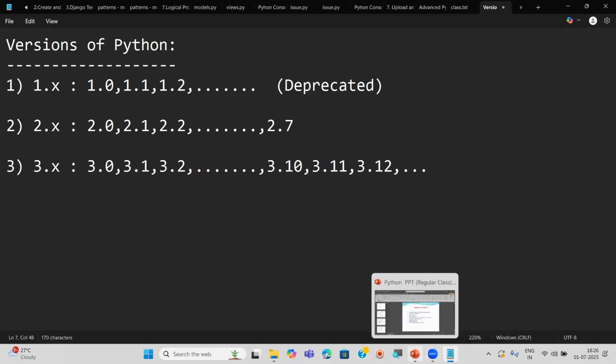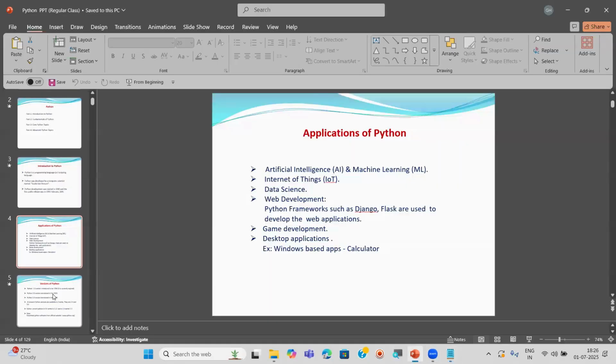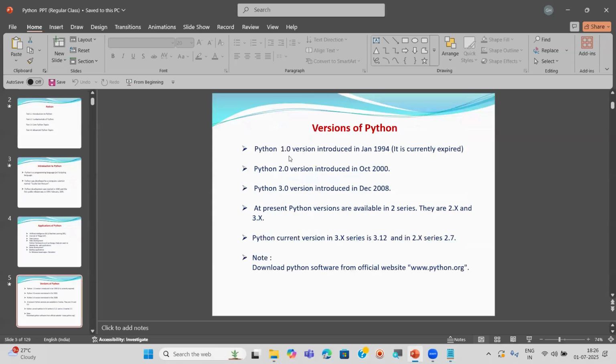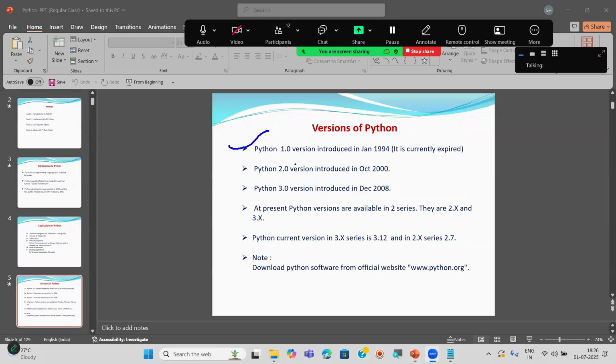Let me explain these versions very clearly. Now see here. Python 1.0 was introduced in January 1994. Python development started in 1989, the first public release was in 1991, and later this 1.0 version was released in 1994. But right now, as I said, it is expired or deprecated. We have no need to talk about it or use it.